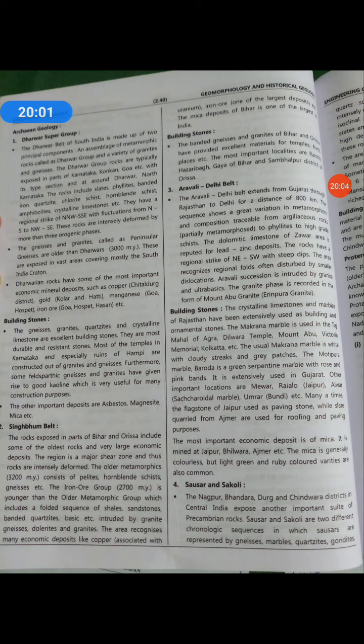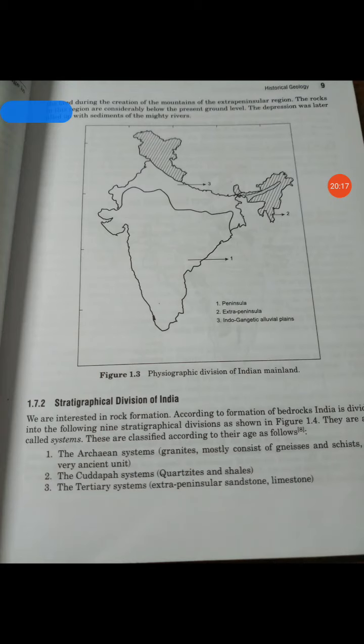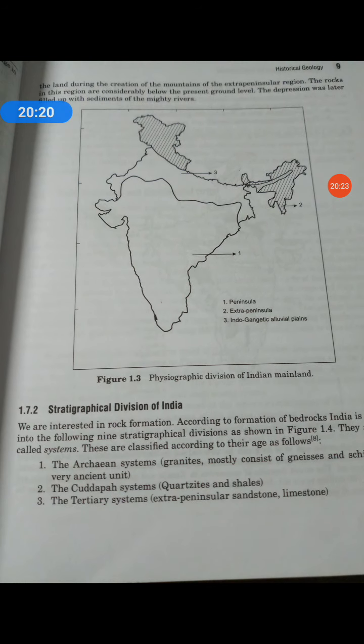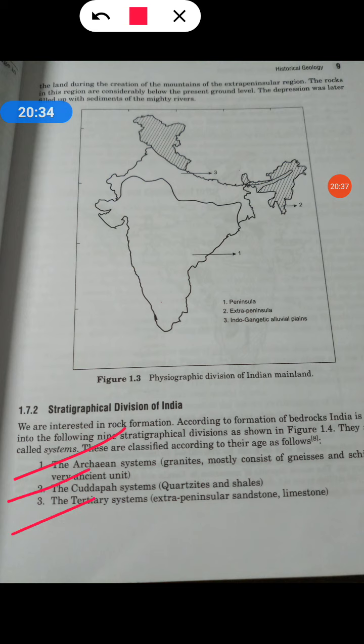So these are classified according to their age, also known as systems, and divided into 9 stratigraphical divisions. What are they? First of all, see this map: the Archean system, the Kudappa system, the tertiary system. In the Archean system, it comprises granites, mostly consisting of gneisses and schist.